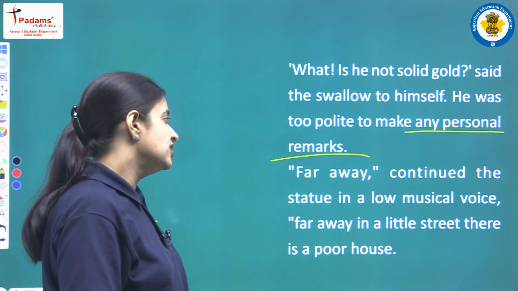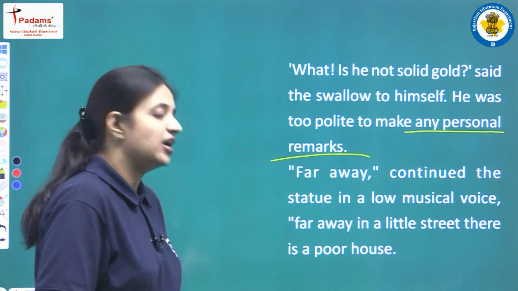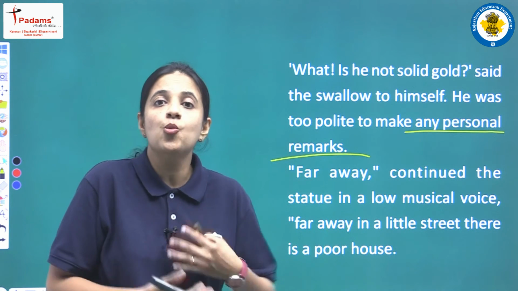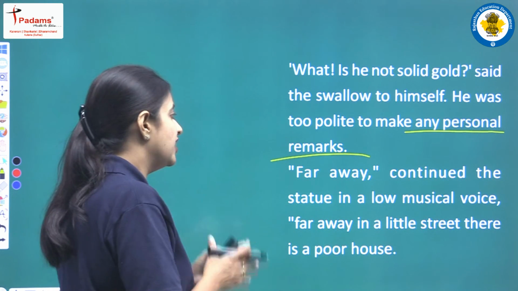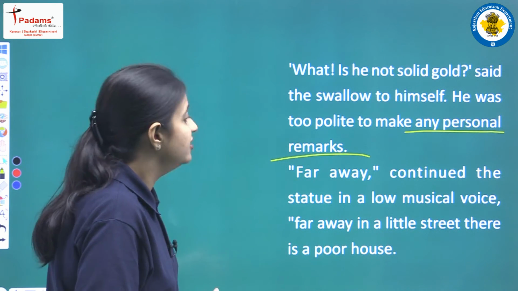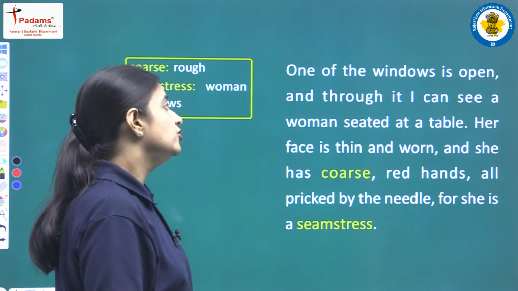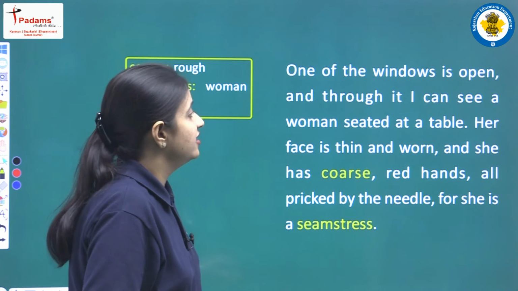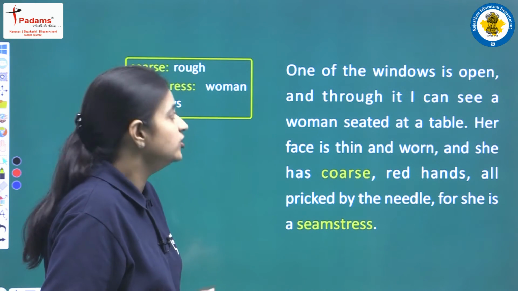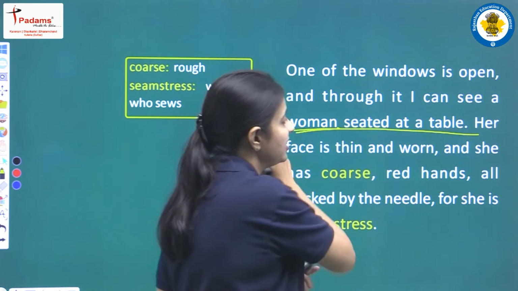"Far away," continued the statue in a low musical voice, "far away in a little street there is a poor house." And now the statue of the Happy Prince is explaining the reason why he is weeping, why he is crying. So next the statue continued the story, saying that far away in a little street there is a very poor house. One of the windows is open, and through it I can see a woman seated at a table. Through that open window the statue of the Happy Prince is able to see that inside the house there is one woman seated at a table.